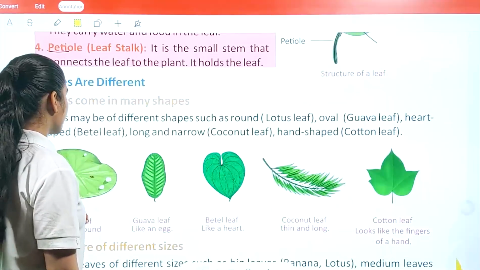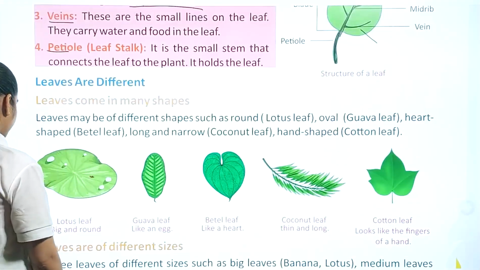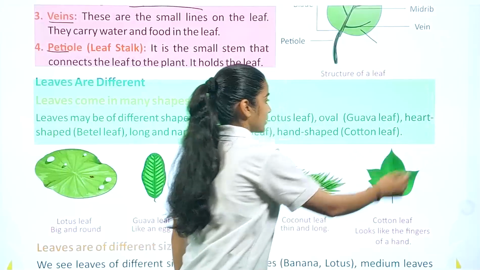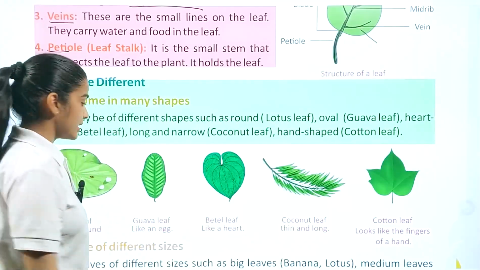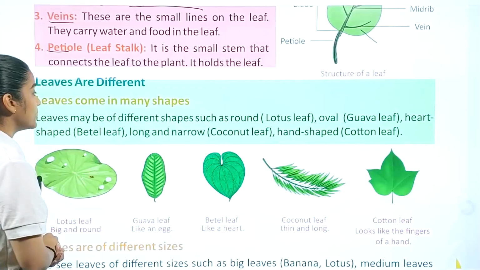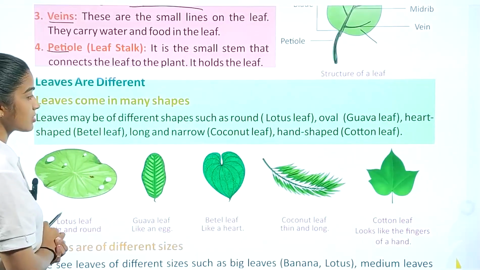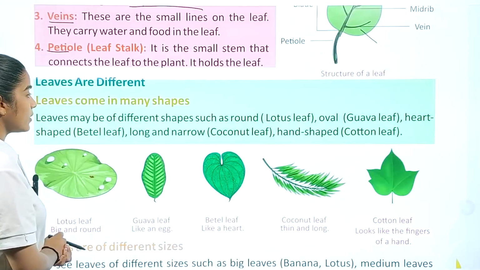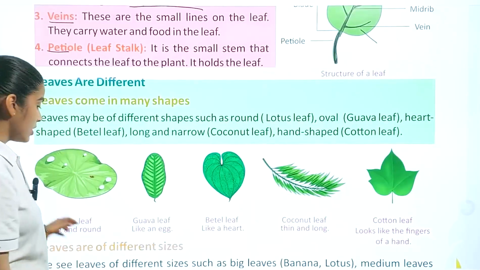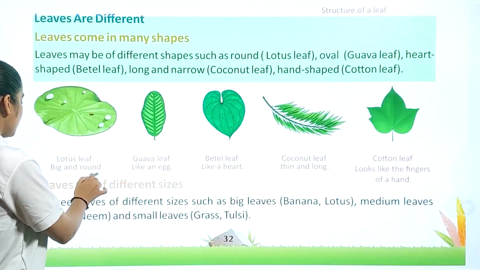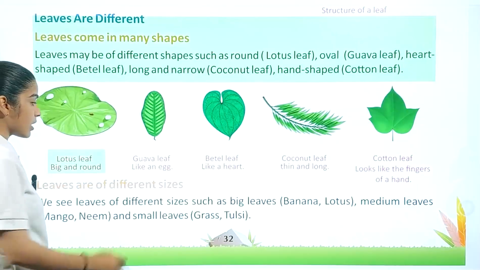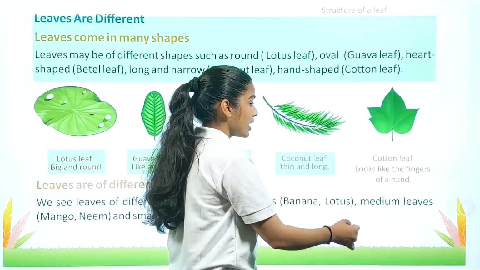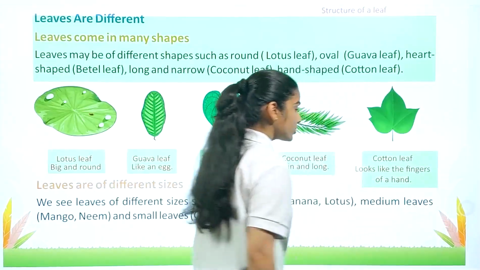Next, leaves are different. How are they different? Now we have leaves of different shapes and sizes which we are going to discuss. Leaves may be of different shapes such as round, lotus leaf; oval, guava leaf; heart shape, betel leaf; long and narrow, coconut leaf; hand shape, cotton leaf. So these are the pictures we have. Big and round lotus leaf, guava leaf like an egg, betel leaf like a heart, coconut leaf thin and long, and cotton leaf looks like the fingers of a hand.